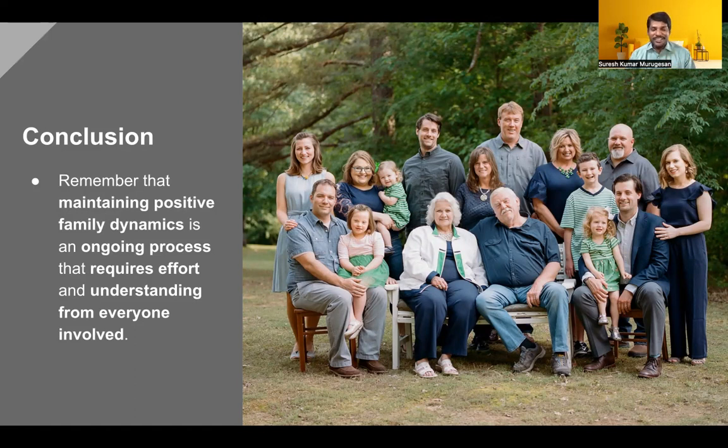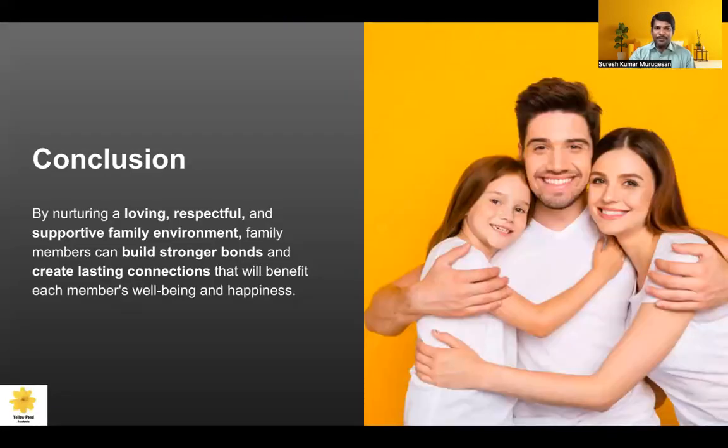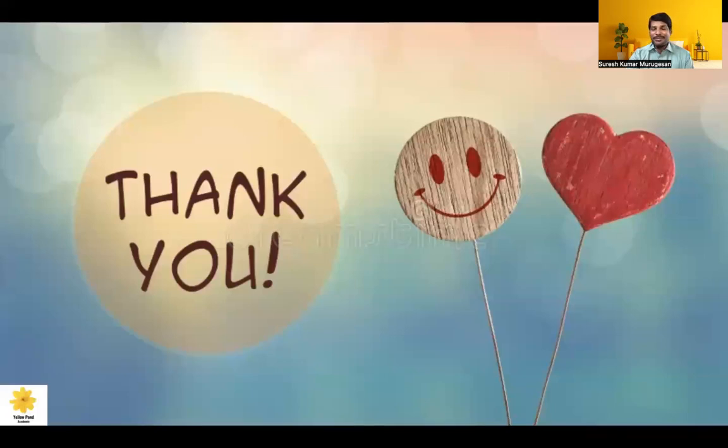So, as I said, when we follow these strategies in our family, and when we suggest them to the clients coming to our counseling center, we can make a lot of positive changes in the family. I hope these inputs are useful to you. And one more thing I'm going to add: by nurturing a loving, respectful, supportive family environment, we build a stronger bond among the family members. That creates a long-lasting connection among the family members and increases their well-being and happiness. We are working for the well-being and happiness of the family members. I hope these inputs are useful for you.